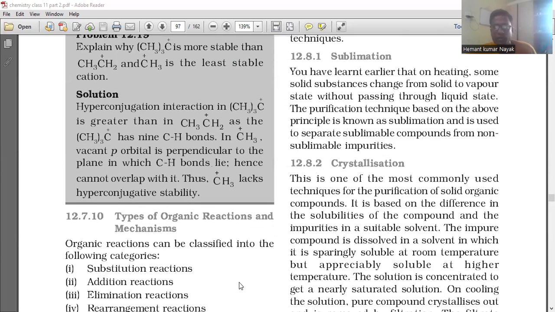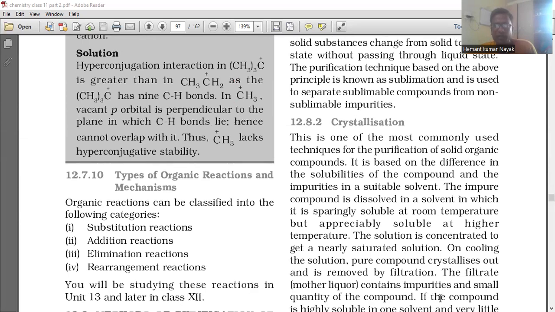Next is crystallization. This is one of the most commonly used techniques for the purification of solid organic compounds. It is based on the difference in the solubilities of the compound and the impurities in a suitable solvent. The impure compound is dissolved in a solvent in which it is sparingly soluble at room temperature but appreciably soluble at higher temperature. The solution is concentrated to get a nearly saturated solution. On cooling the solution, the pure compound crystallizes out and is removed by filtration. The filtrate, the mother liquor, contains impurities and a small quantity of the compound.